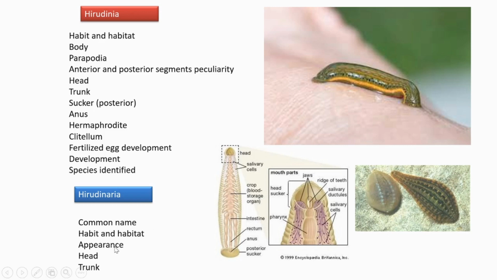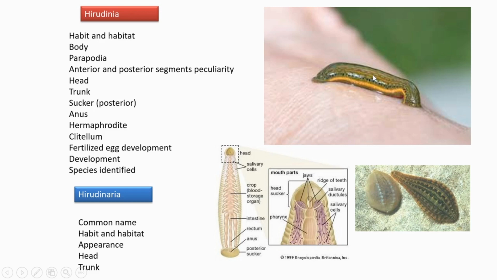Coming to its appearance, in a contracted state the body is somewhat cylindrical, and in the normal state it appears dorso-ventrally flattened, 35 to 40 centimeters in length.